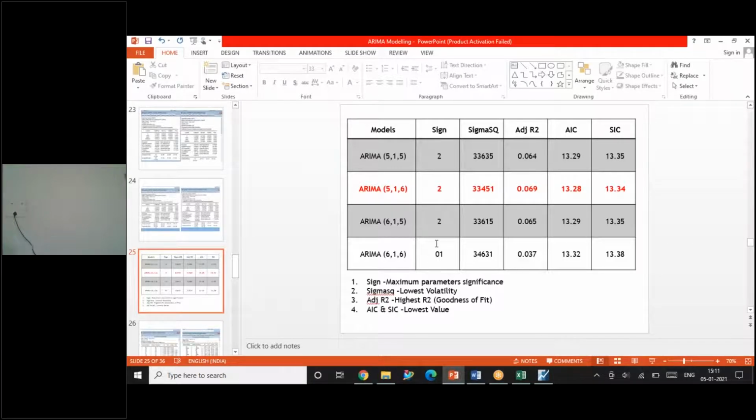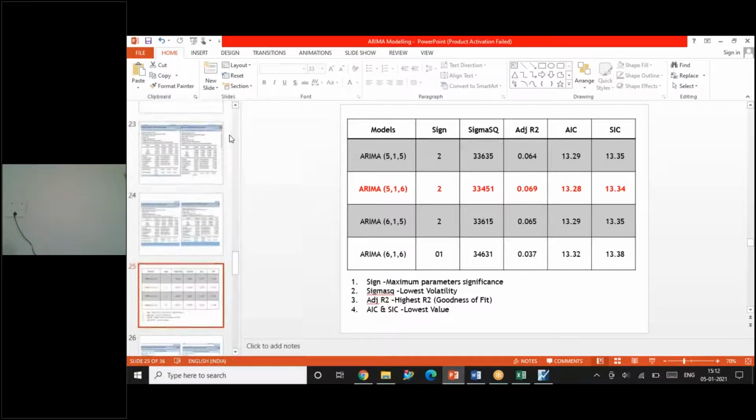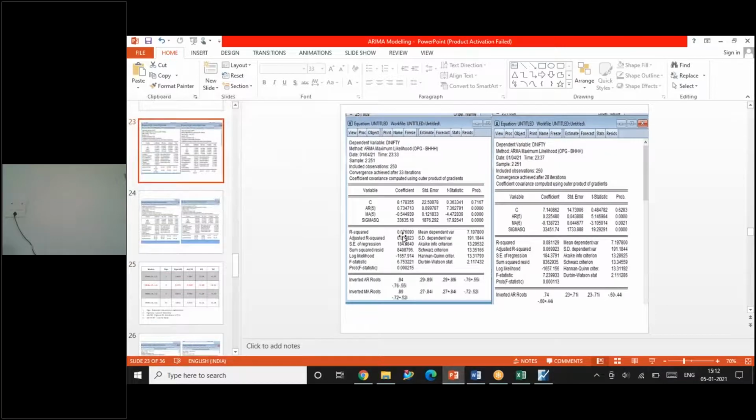You can ask me why 6 and 6 is not significant, but here 6 is significant. When I say AR is the past value, MA is the error. So the past, that is the 5th value, and the 6th error is okay, whereas the 6th value and the 6th error don't have significant information. That is why it is coming like this for us. Then I have taken the sigma square values from the tables. You can see the sigma square values from the table.